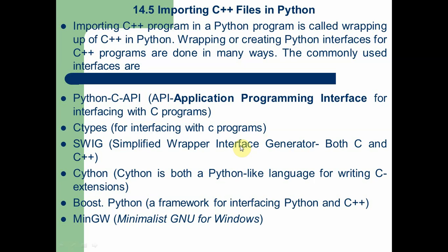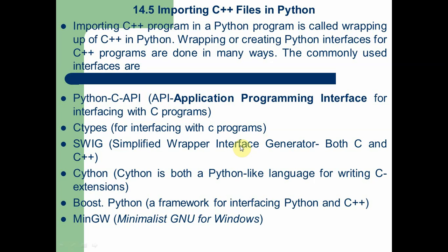MinGW means Minimalist GNU for Windows. So in our syllabus, we are going to use this MinGW. We can install MinGW by following the steps referred to in your textbook, on the last page, page number 325, in Annexure 3, where the detailed steps for downloading and installing MinGW are described. Follow those downloading and installation steps from Annexure 3 of your textbook and install MinGW on your system. After installing MinGW on your system, you can use the C++ program and Python, and we can glue the Python and C++ programs.